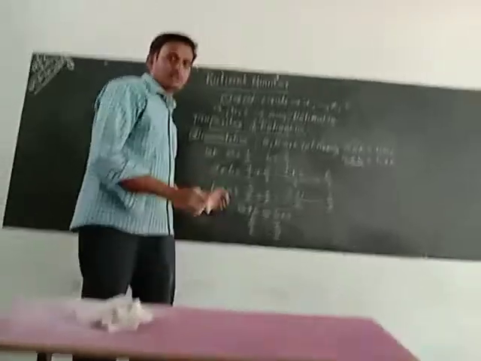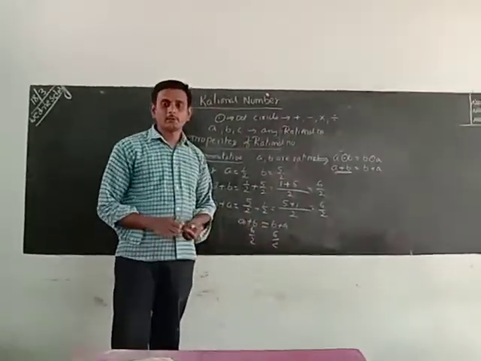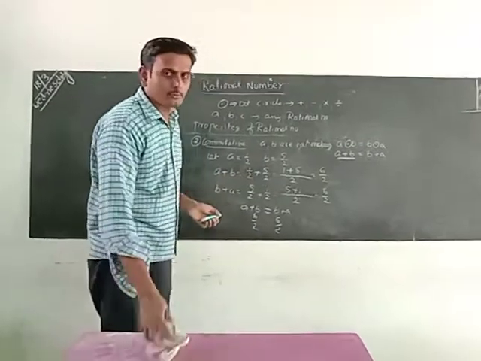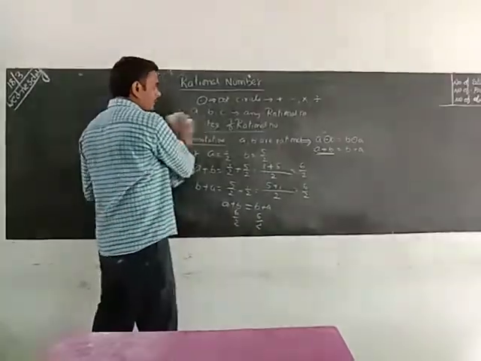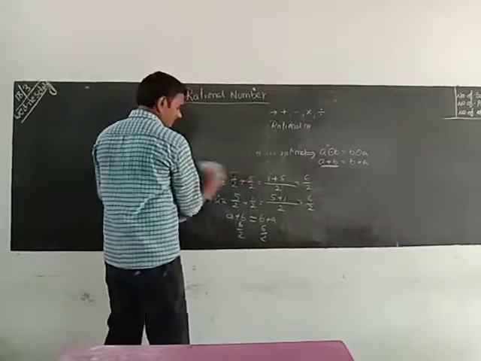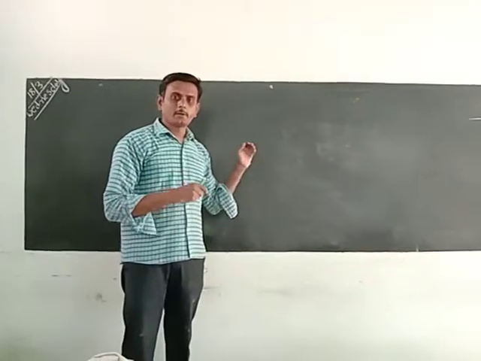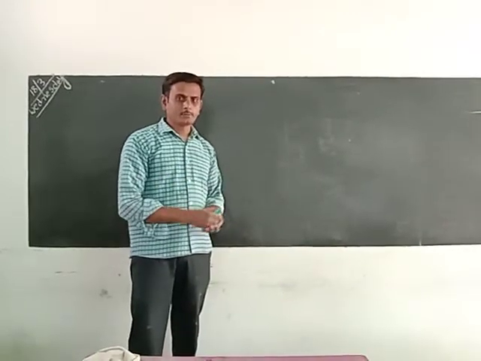Both are the same, so we can say the given rational numbers follow the commutative property. This is the second property. We will go for the third property, associative property, later. Okay, up to this one we have to follow.